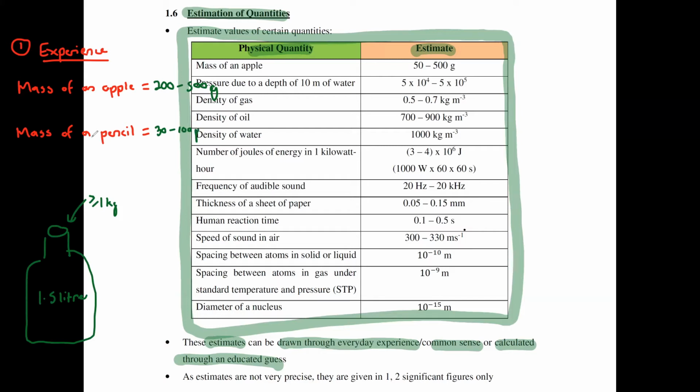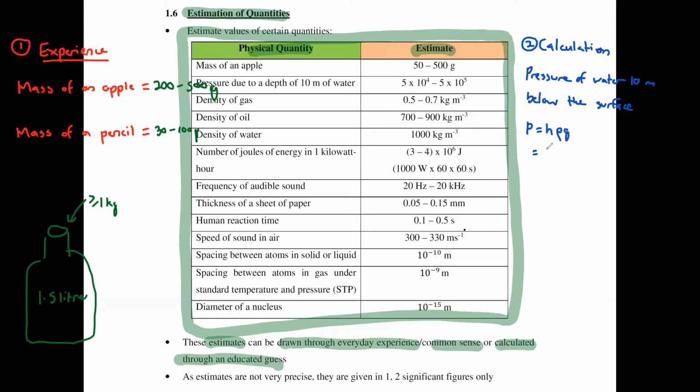Now, when we say that you can also make estimates through calculation, what if I were to ask you the pressure of water 10 meters below the surface? Now, right off the bat, you may not know the value, but you do know that pressure can be calculated through the equation h rho g.